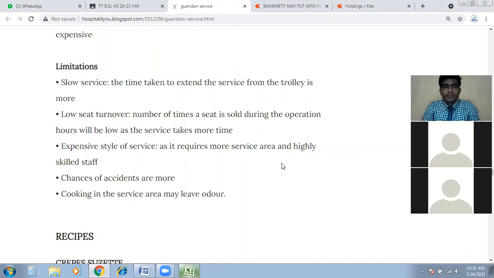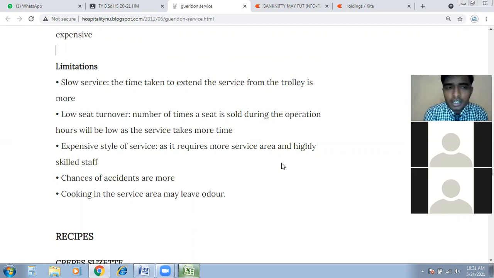Okay, perfect. So limitations are fewer than the advantages. Obviously this is a useful and very important service for the operations, so the service is beneficial for us in every term.